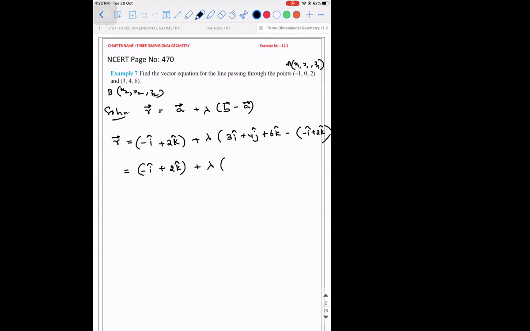Plus lambda into how much is this? 4i cap plus 4j cap plus 4k cap. So this will be the required vector equation of the line.